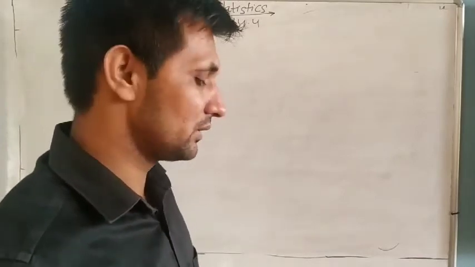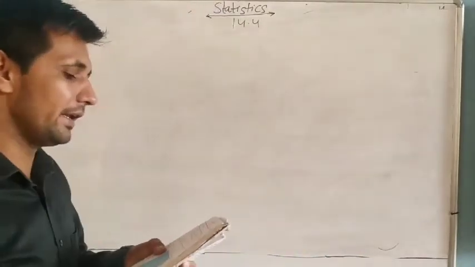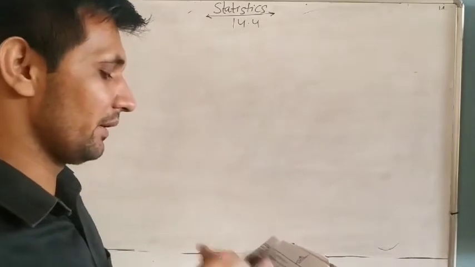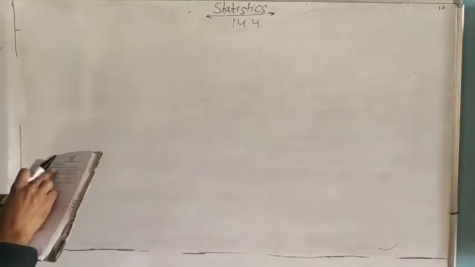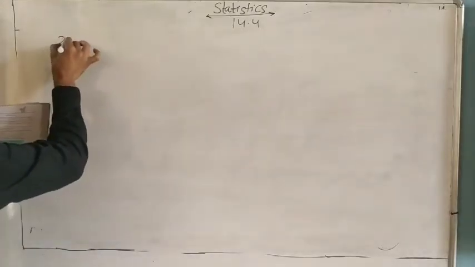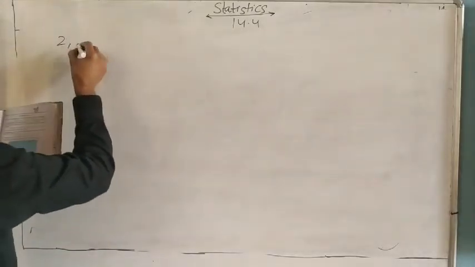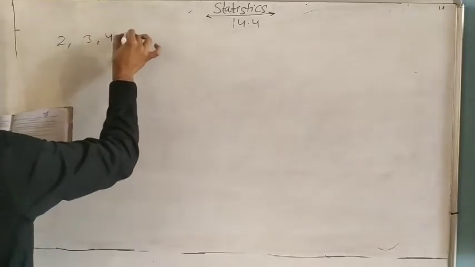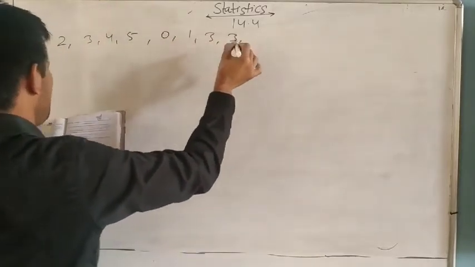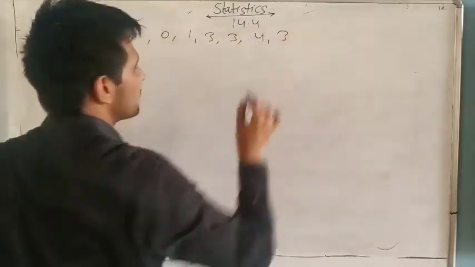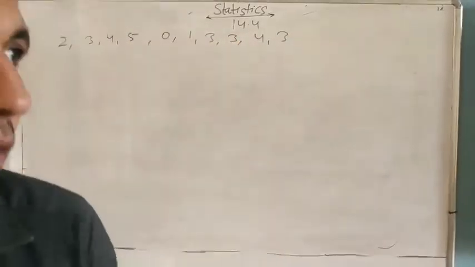Find the mean, median and mode. I will explain only one question and you do the rest yourself. In the matches they got 2, 3, 4, 5, 0, 1, 3, 3, 4 and 3. Understand how many matches they played?